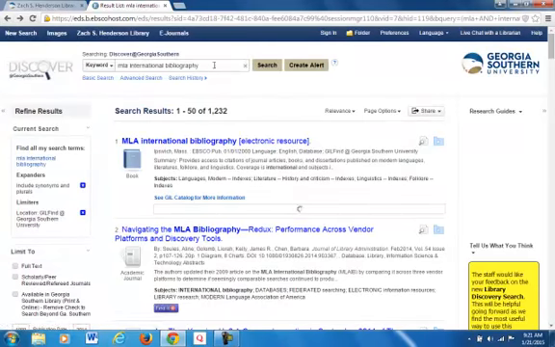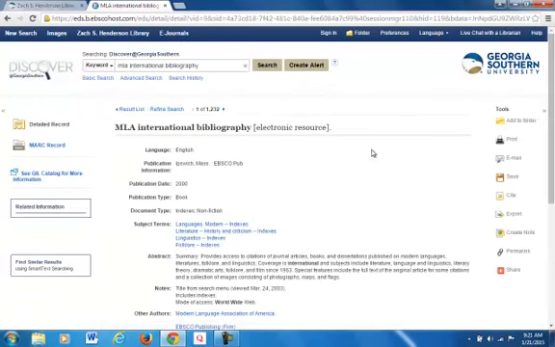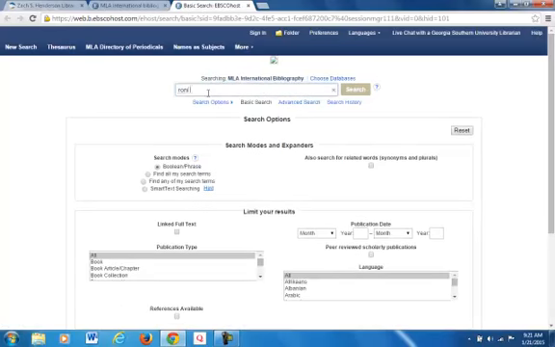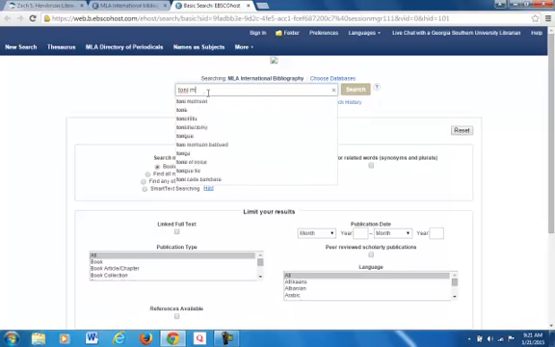And here is how I might change up my search terms once I start narrowing down my topics. To keep searching the MLA International Bibliography, I might search Toni Morrison and girlhood.